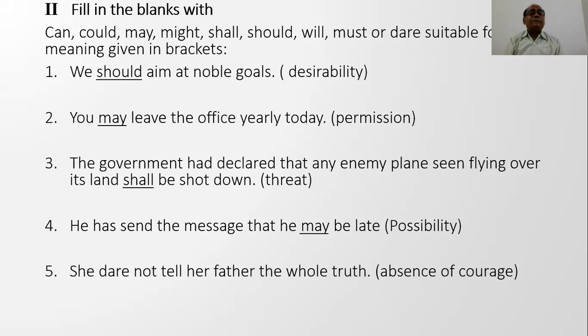Now, we have the exercise of filling the blanks by using the modal verb like can, could, may, might, shall, should, will, must, or dare, suitable for the meaning given in the bracket. See first, desirability, should is used. Permission, that is formal because they're taken for office, may. Threat, shall. Possibility, may. Absence of courage, that is dare not.